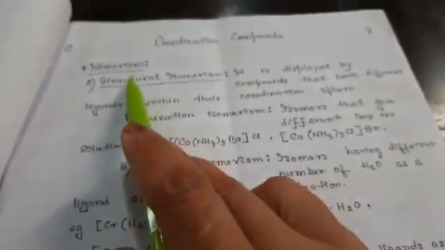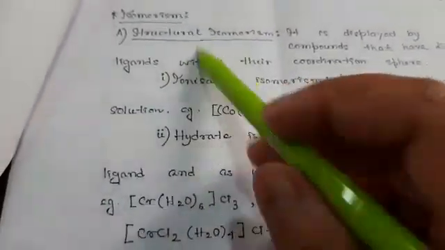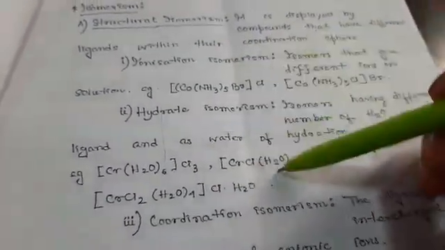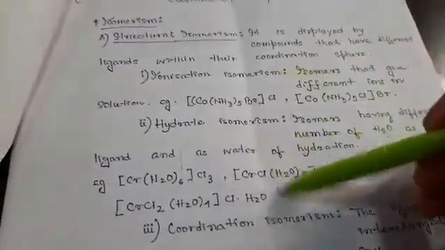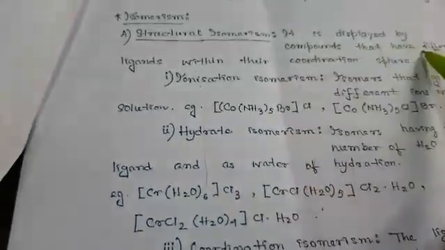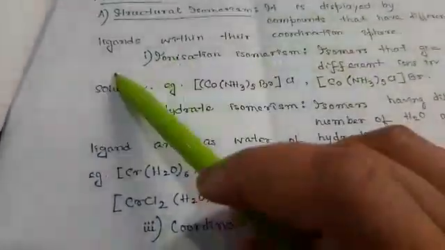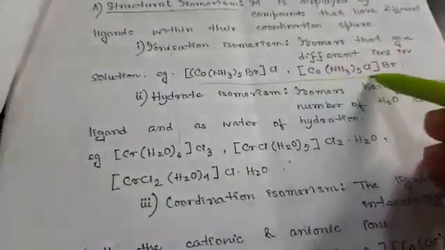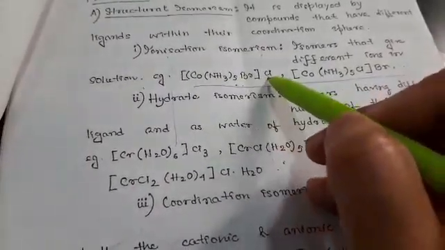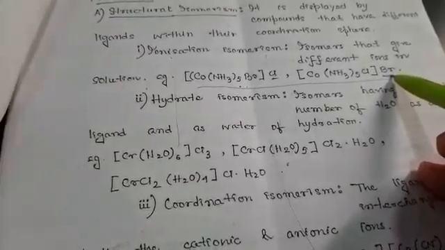Next, isomerism. There are different types, in which it can be represented in different ways in the structures or in their functional groups. First one is structural isomerism. It is displayed by the compounds that have different ligands within their coordination sphere. Ionization isomerism: isomers that give different ions in solution are known as ionization isomers. The same complex is there, but it gives a different form of ions, like in this case it is chlorine, and in this case it is bromine.